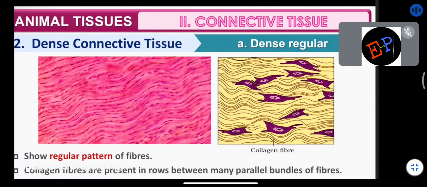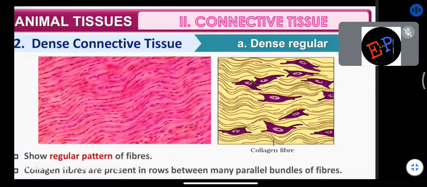Collagen fibers are present in rows between many parallel bundles of fibers. Are you able to understand? Fibers means the cells of which dense regular tissue is made up. In between these fibers you will again find supporting fibers. What is meant by supporting fibers? Collagen fibers and elastin fibers. Who produces these collagen fibers? Fibroblasts produce these collagen fibers.